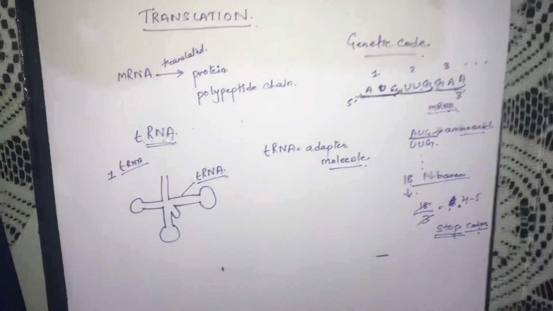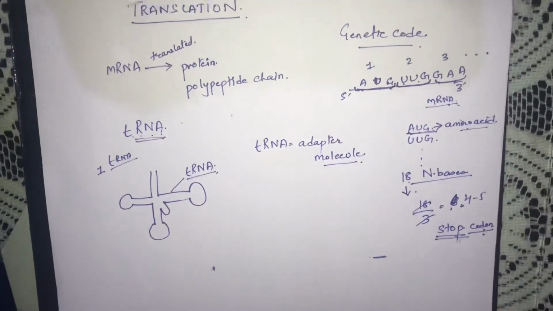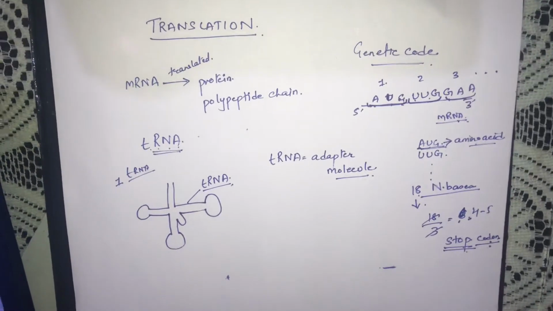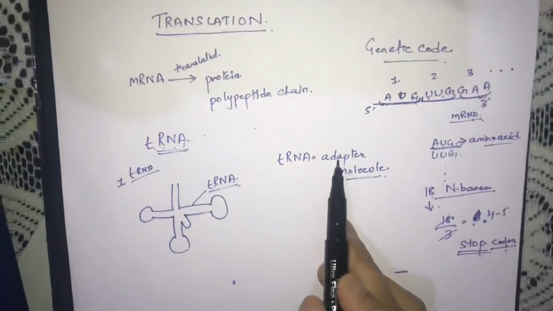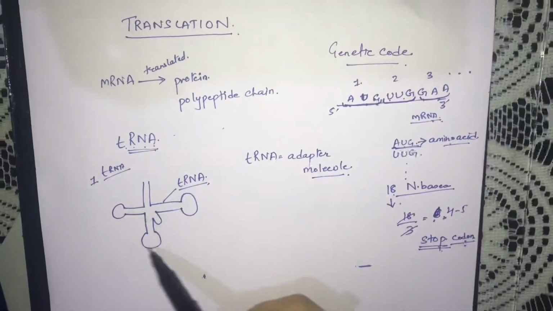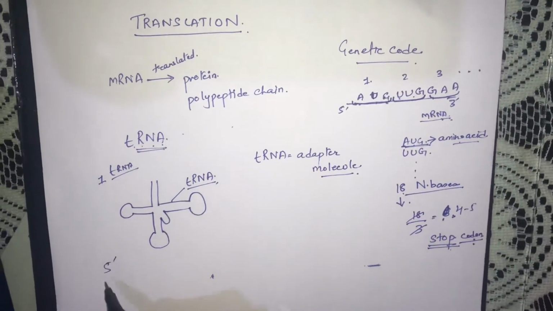We can see that in wire connections also there are some adapters. An adapter is the thing that will connect two parts. So tRNA acts as an adapter molecule. Now what does this tRNA connect? I am going to tell you that.